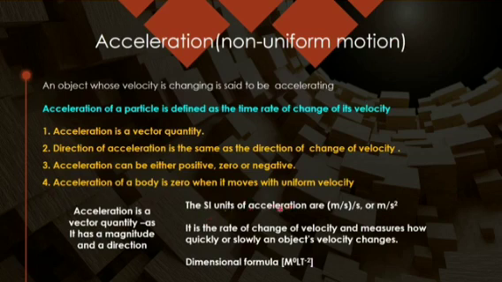The SI unit is meter per second square, or in CGS you may write centimeter per second square. If I talk about the rate of change of velocity, how quickly or how slowly the body is moving, I will get the idea with the help of acceleration. These are a few facts about acceleration which you should know, and the dimensional formula of acceleration you can also write, simply by the knowledge of dimensions, M^0 L T^-2.